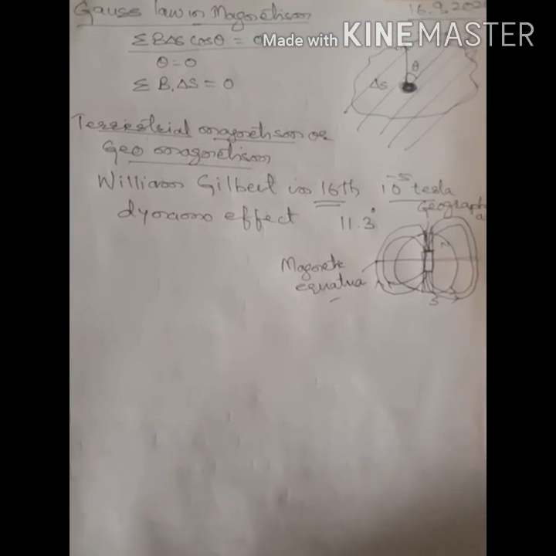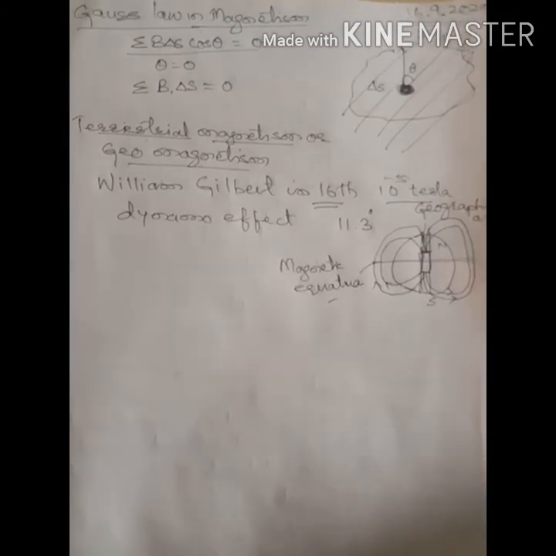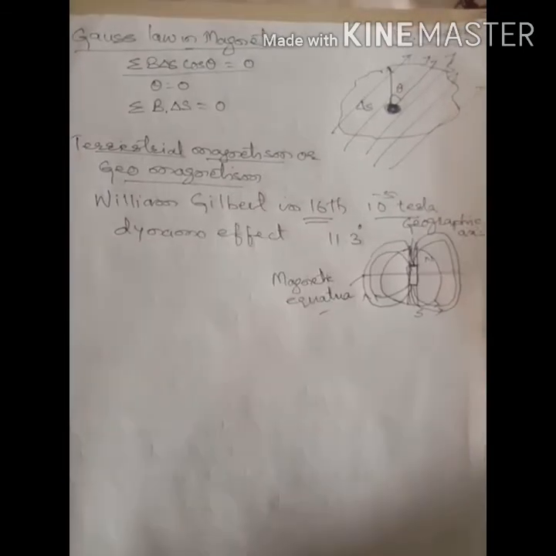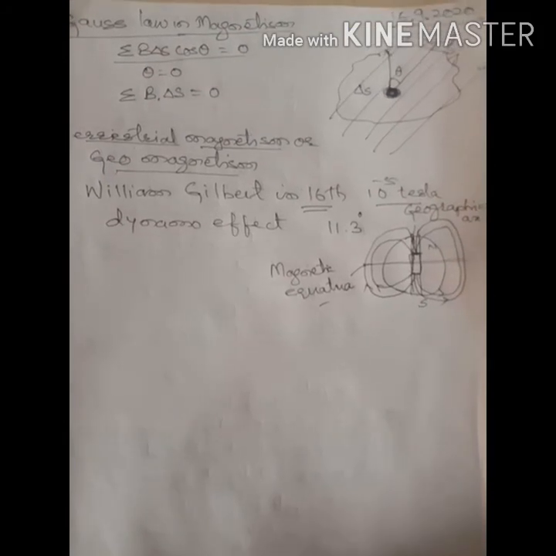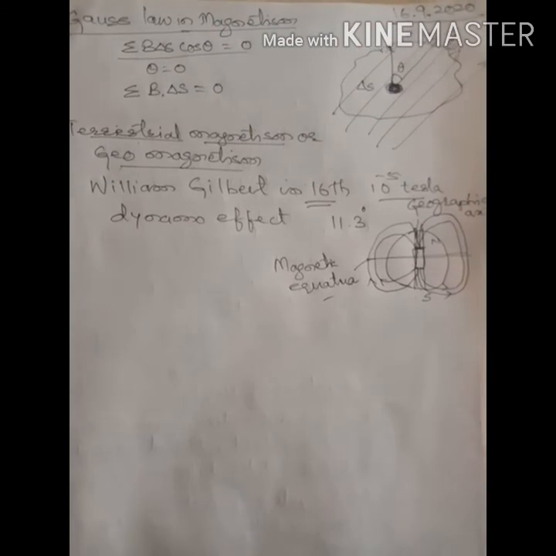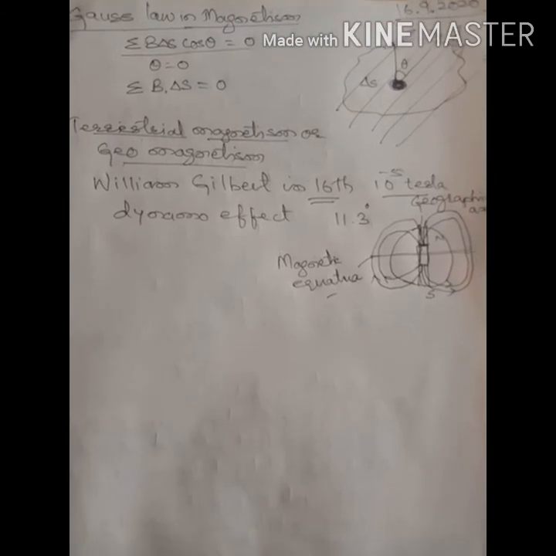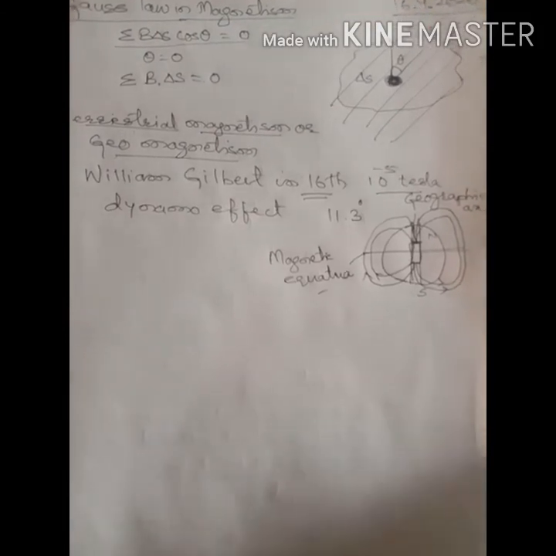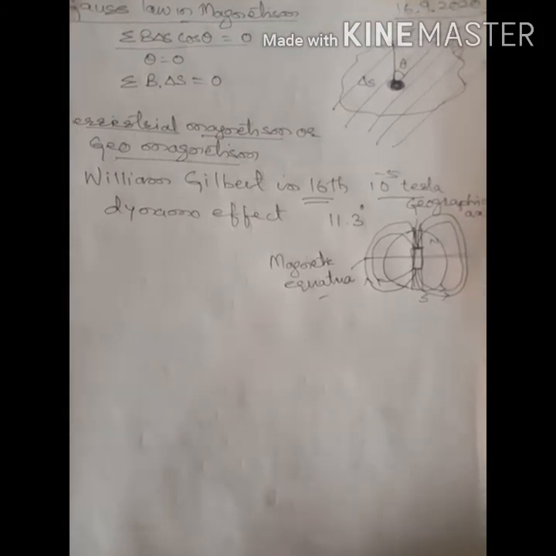It was suggested by Dr. William Gilbert that Earth is behaving like a huge magnet, and Earth's magnetic field is of the order of 10 to the power of -5 Tesla, due to the motion of the metallic fluid in the outer core of the Earth.